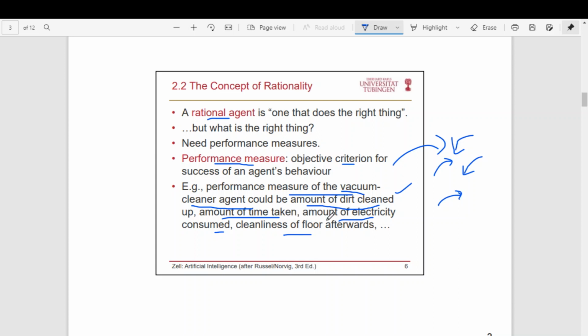If you define the performance measure as the amount of electricity consumed, then it may try to consume the electricity unnecessarily by moving here and there or by cleaning or doing all sorts of things.